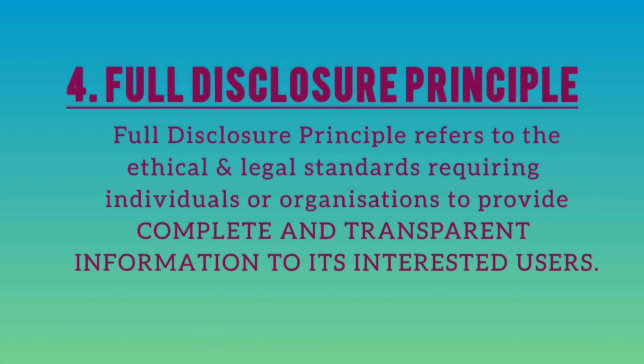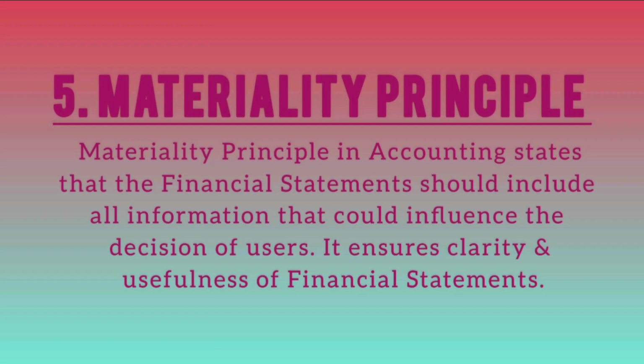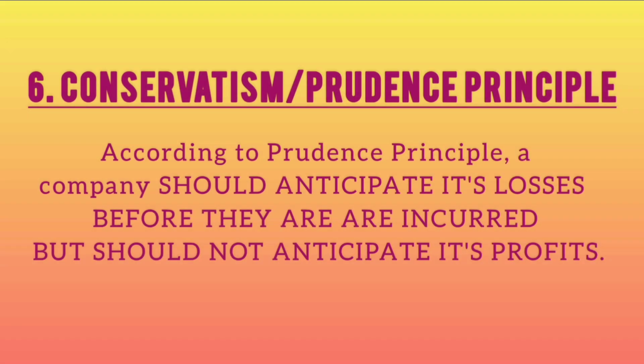Number 4, full disclosure principle. It refers to the ethical and legal standards which are required for individuals or organizations to provide complete and transparent information about relevant facts. The next principle is materiality principle, which means that the financial statements in accounting should include all information in order to influence the decisions of the users. The next principle is conservatism. What does it mean? It means that we should anticipate our losses before they are incurred. It is also known as prudence principle.